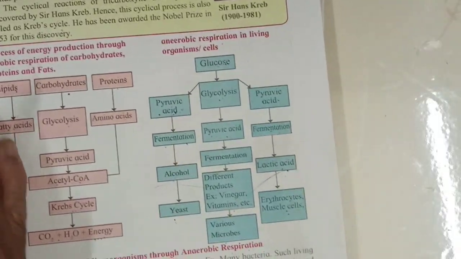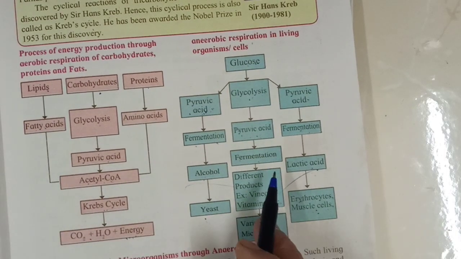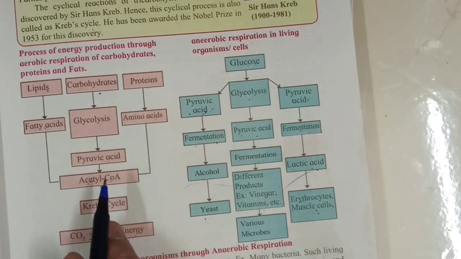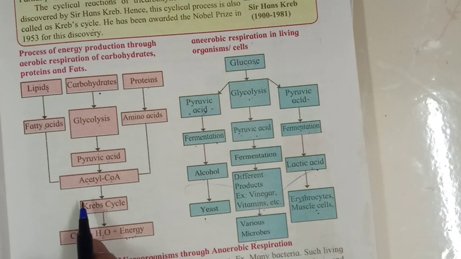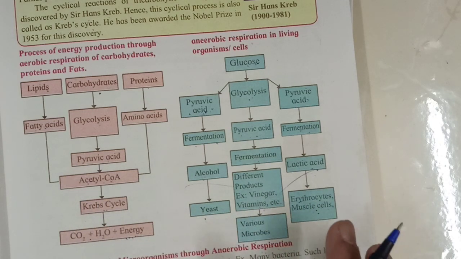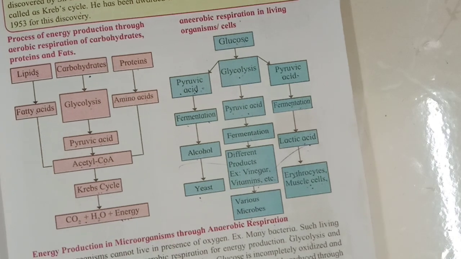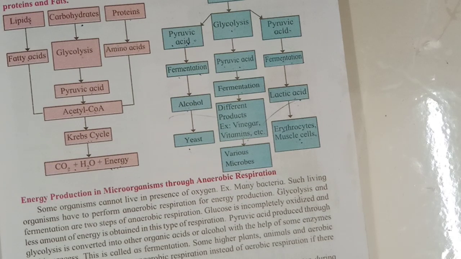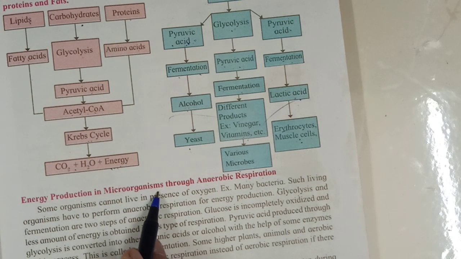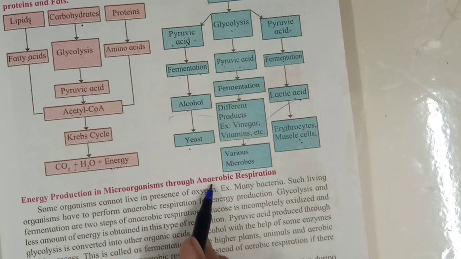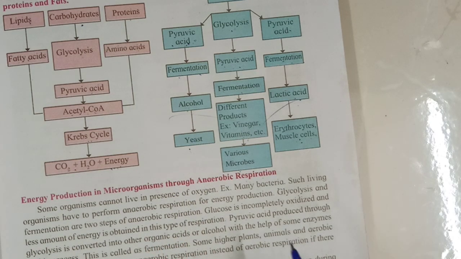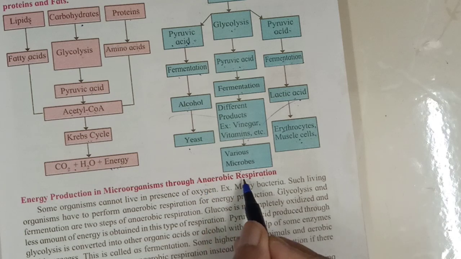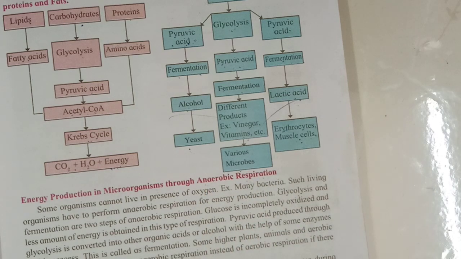We discussed these two charts, how energy is formed in aerobic respiratory organisms and in anaerobic respiration of living organisms. But today we are going to study energy production in microorganisms through anaerobic respiration. Let us know what we mean by anaerobic respiration.